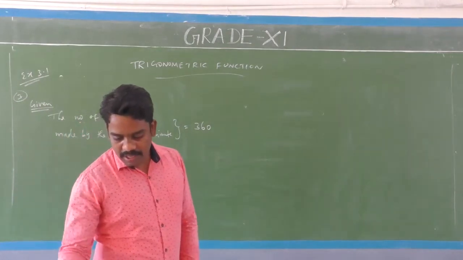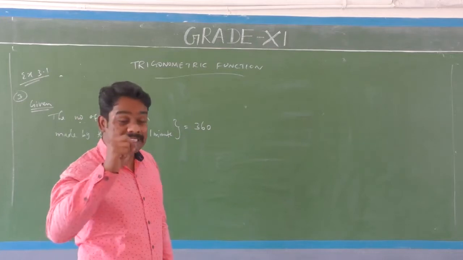Find through how many radians it turns in 1 second.